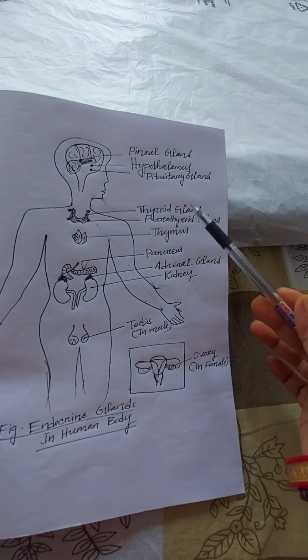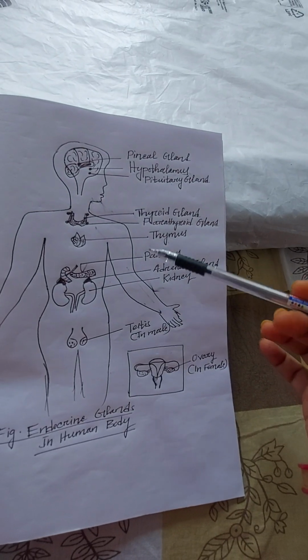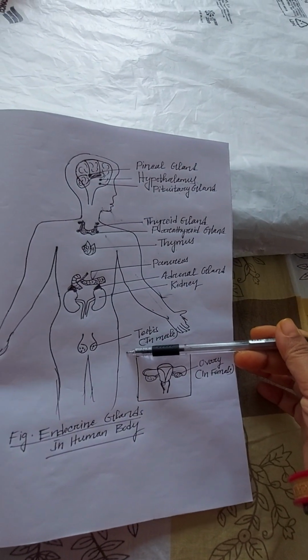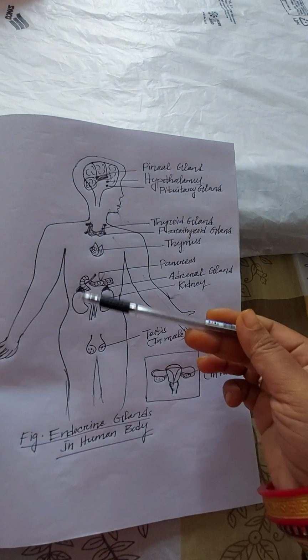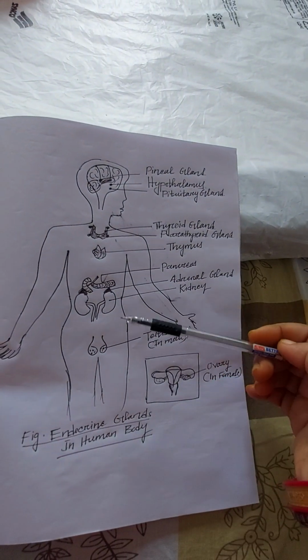These are all the endocrine glands of the human body, which maintain the complete function of the human body.